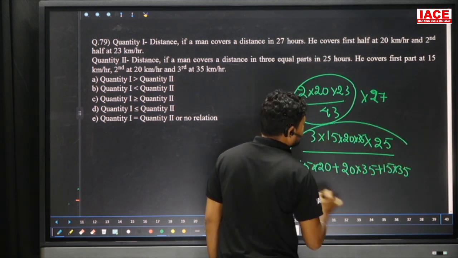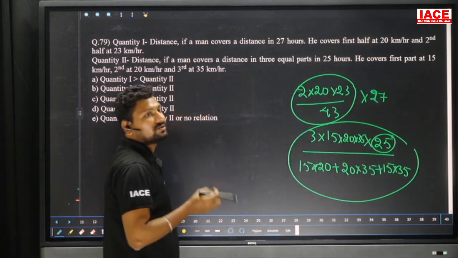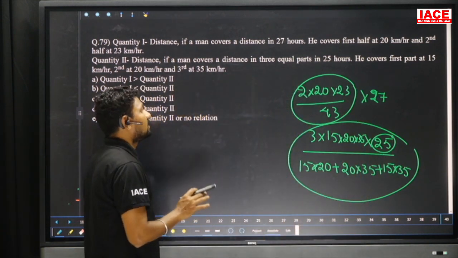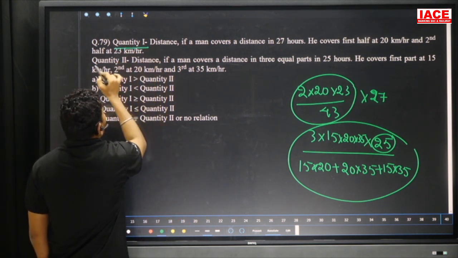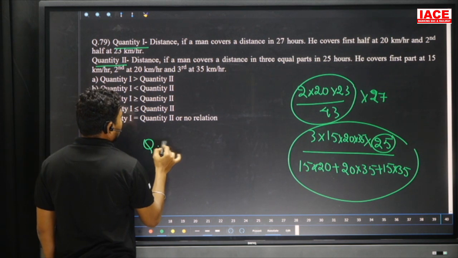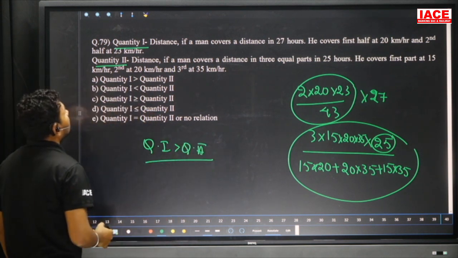This is the average speed, multiplied with time. You just have to check the calculation, and you will get a result. Then x is greater than y, that means the first quantity is greater than quantity 2. As per the calculation we get the conclusion that quantity 1 is greater than quantity 2.